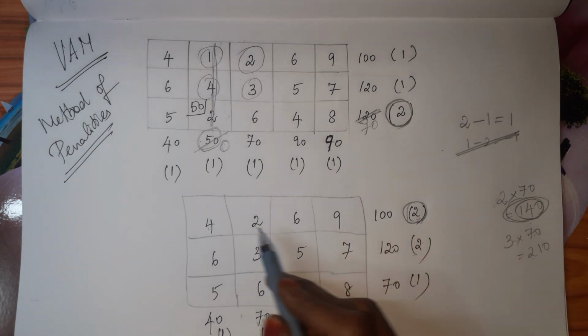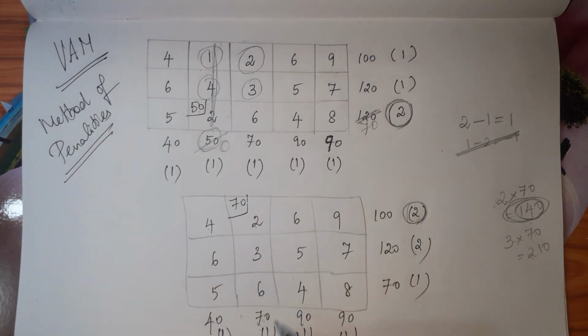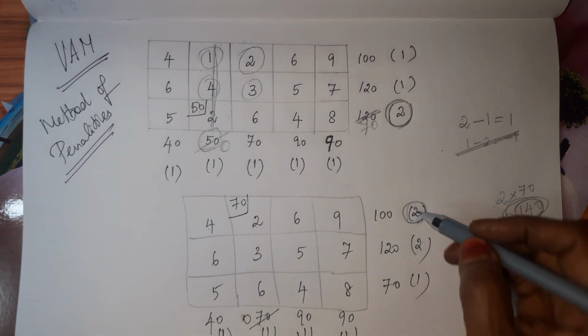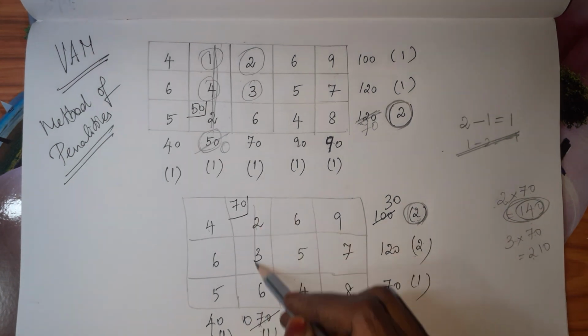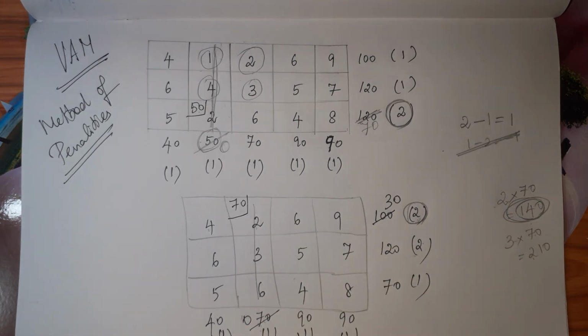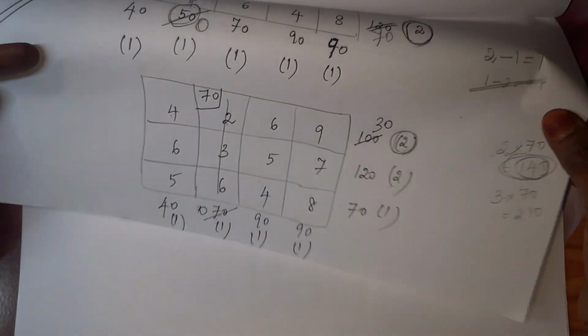So in this, 2 is the minimum and 70 only we are going to allot. If it is 70, this will become 0, this will become 30. Since it becomes 0, this column should not come in the next calculation. Is it clear? Now we are moving to the next table. In the next table, we have to take 3 rows and 3 columns.